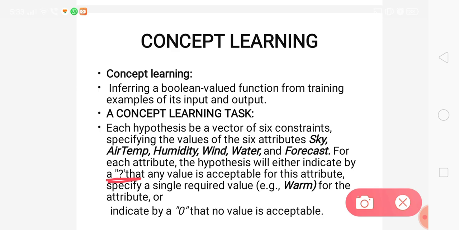The second type of indication is that it is not a 0. Sorry for that, I am unable to give that one. It is represented with the 5.